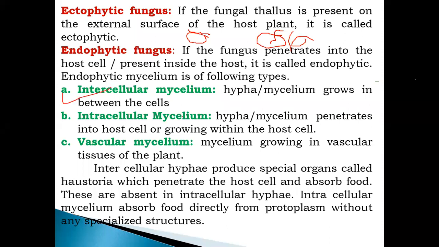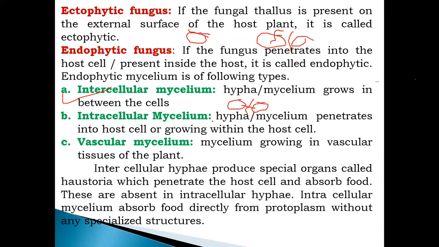First is intercellular. Intercellular means hyphae or mycelium that grow in between the cells. Suppose this is the first cell and this is another cell. This mycelium grows in between the two cells, and upon penetration it can send its organ of absorption into the host cell to absorb the nutrients; that is called intercellular mycelium.